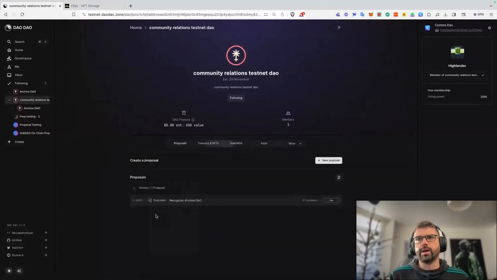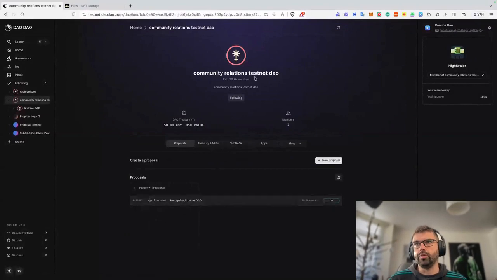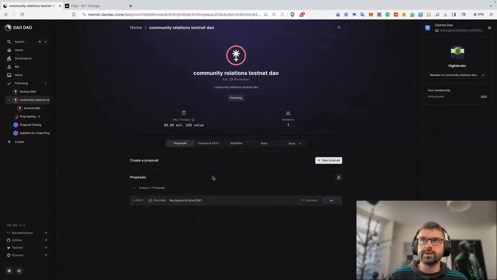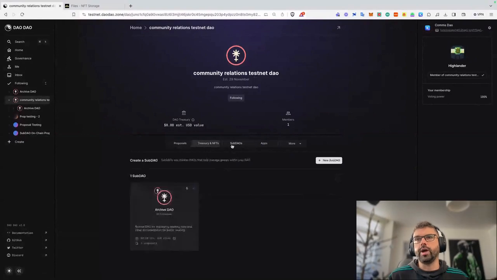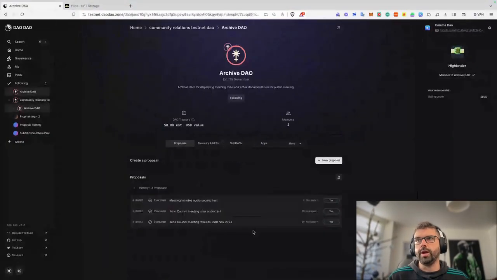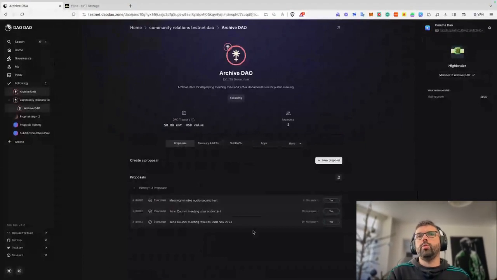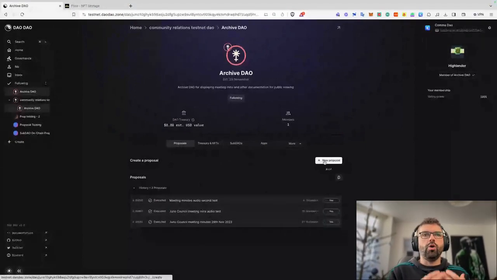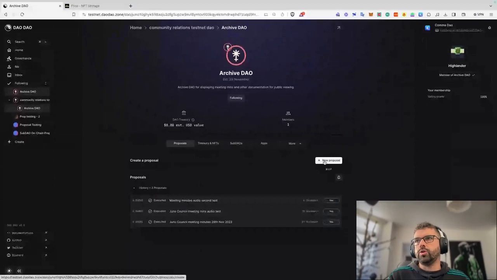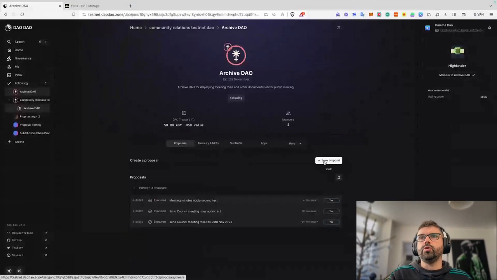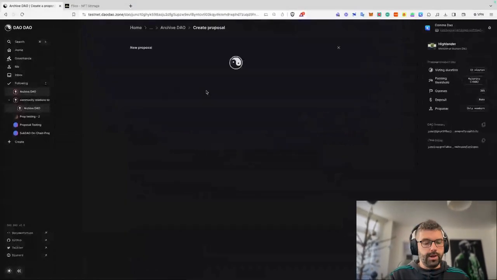So we created the archive DAO. As you can see, recognize the archive DAO under the main community relations testnet DAO. So if you go in here, click on the archive DAO. I've done a few tests already, but I'll just create another proposal and show you the process of how we're going to get an NFT audio format straight onto this sub DAO so the community can then catch up with the council meetings. So a new proposal here, I'm going to name this